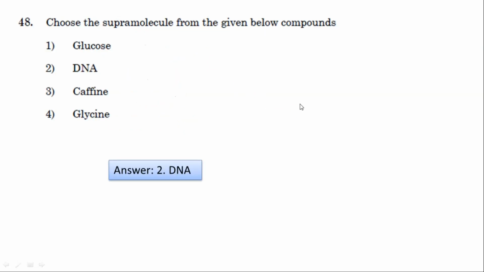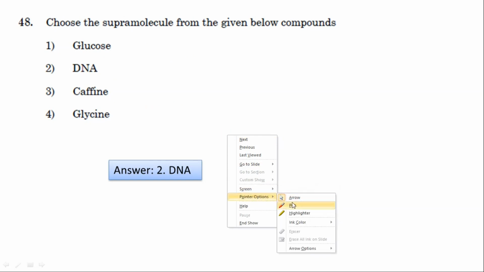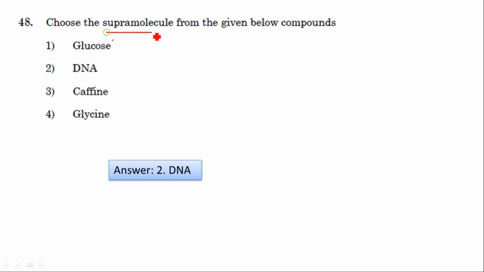Next question, it's a simple question. Supramolecule from the given compounds. Glucose is not a supramolecule, caffeine is not a supramolecule, glycine is a simple amino acid, also not a supramolecule. The supramolecule is DNA. Option 2 is correct.